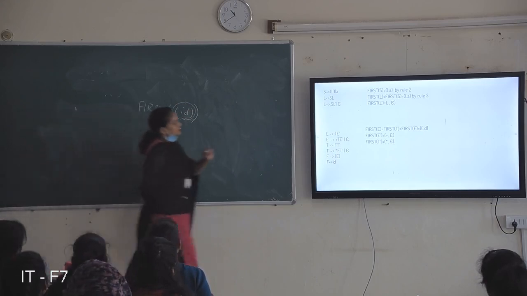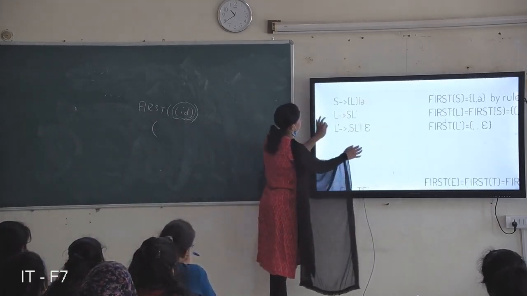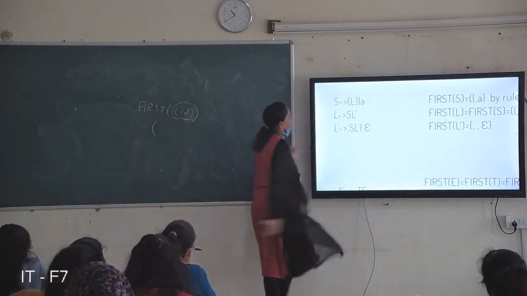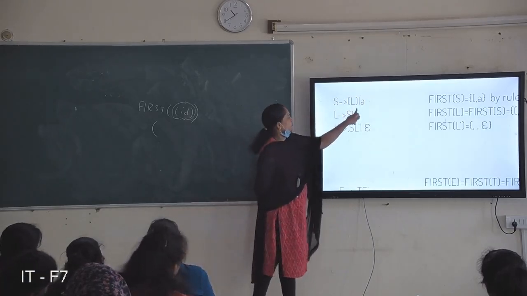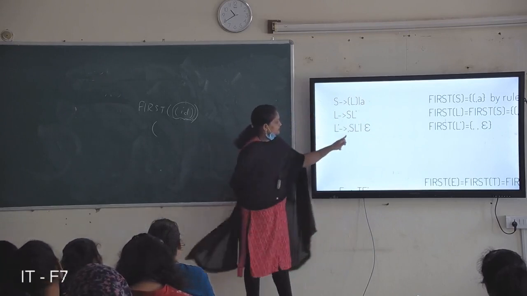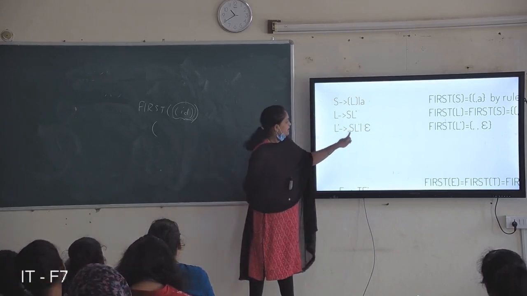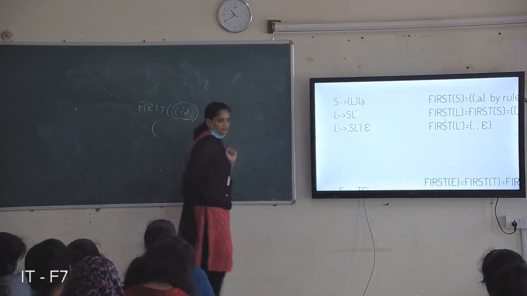This is the given grammar. S derives open brace L close brace, or a. L derives S L dash. L dash derives comma S L dash, and it also derives null. So what is first of S?